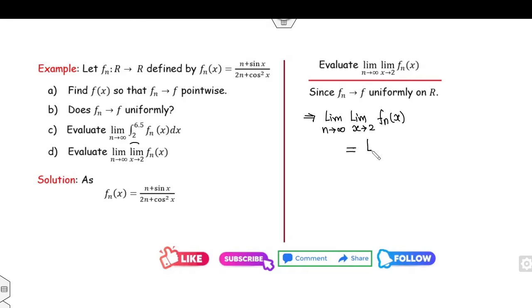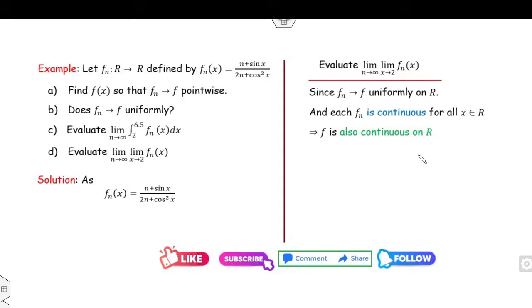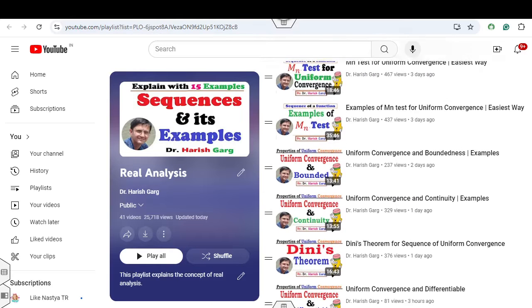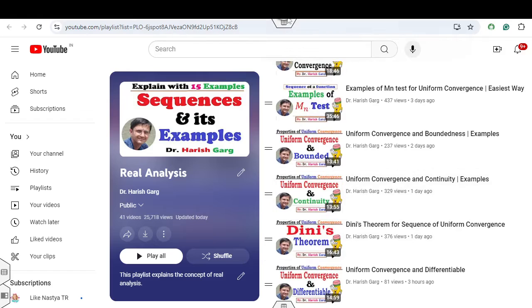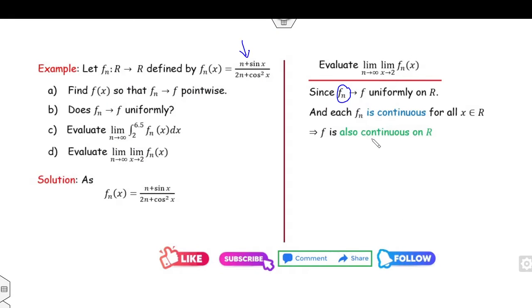I can interchange the limit, x approaches 2, n approaches infinity. Fine. Now also, because fn is a continuous function, then by using the properties of uniform convergence, we can say f is also continuous.